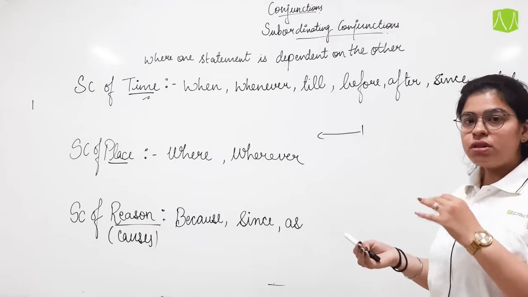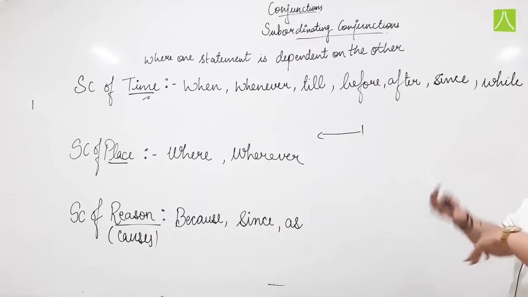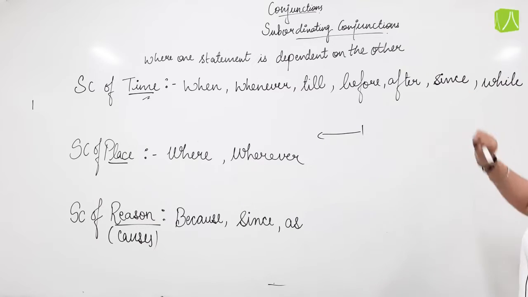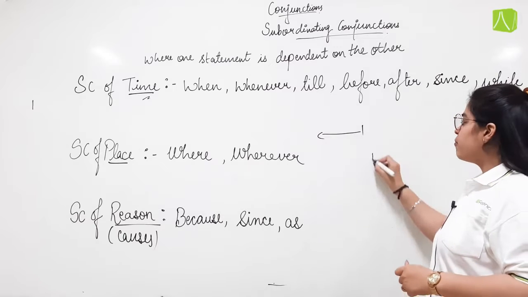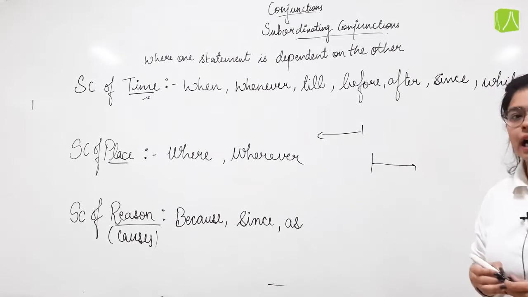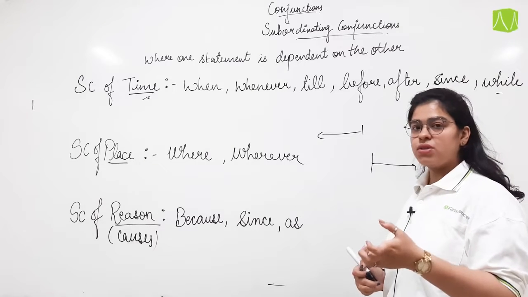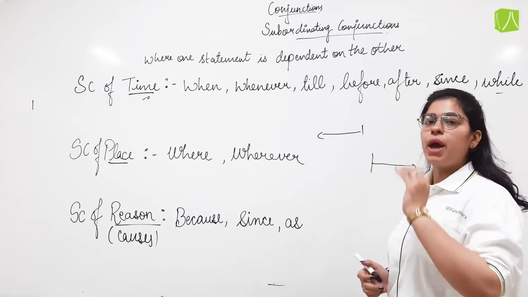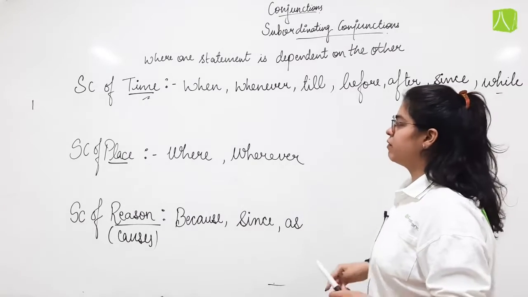Before, you already know something happened earlier than the present action, something happening after than the current action. Since, now here also I am telling about a time period from when it began to now, or maybe the time period we are talking about. While, now while tells us what? A specific time period when the action happened. So other person may or may not be present over there. Let us see the examples and find out the difference between all of them.